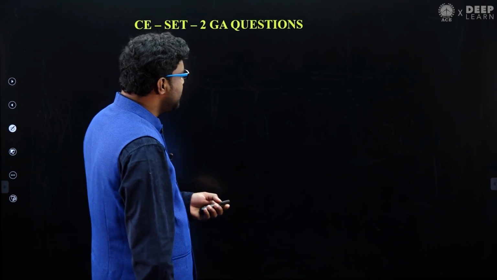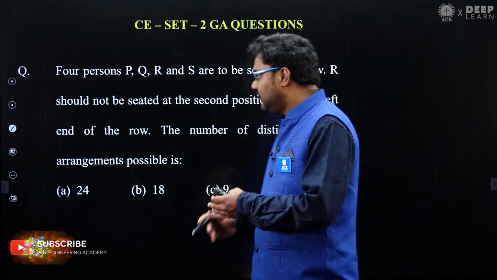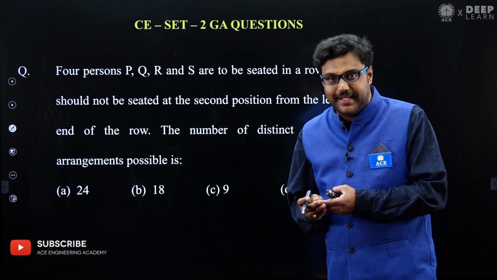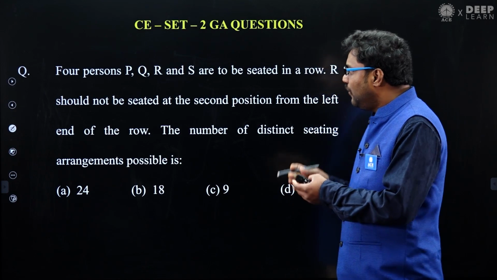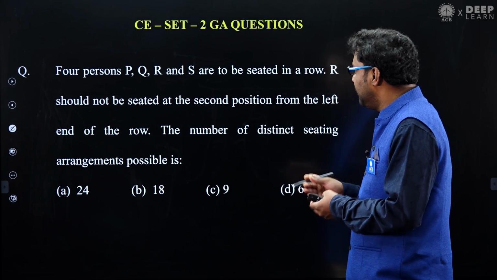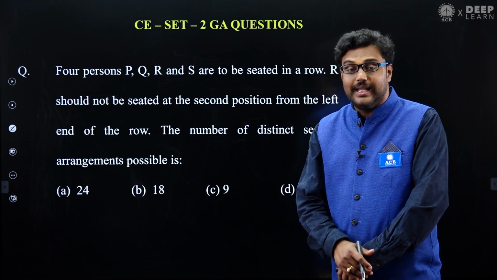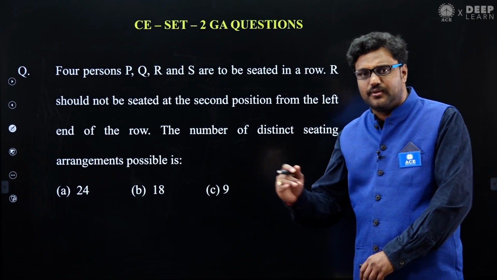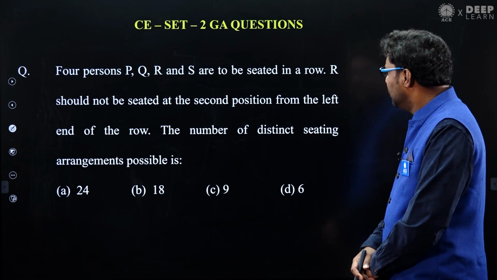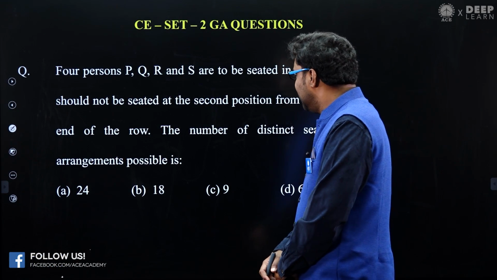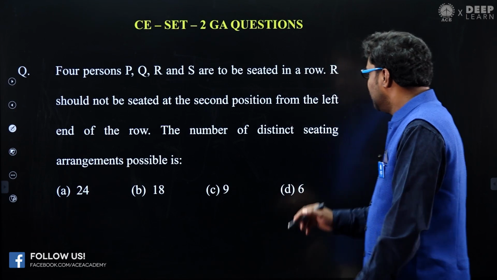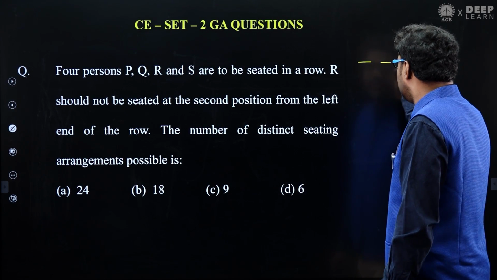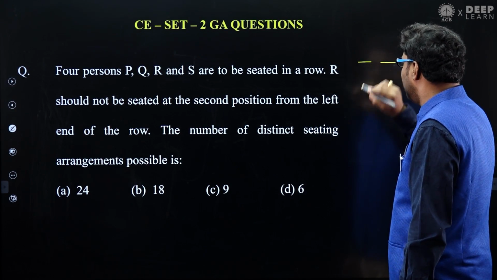So guys, see this first question, they asked regarding seating arrangements. 4 persons P, Q, R, S have to sit in a row, and they're given some conditions. 4 people in a row, generally we'll consider they're facing towards the north. R should not be seated at the second position from the left. So R should not sit in the second position from the left.